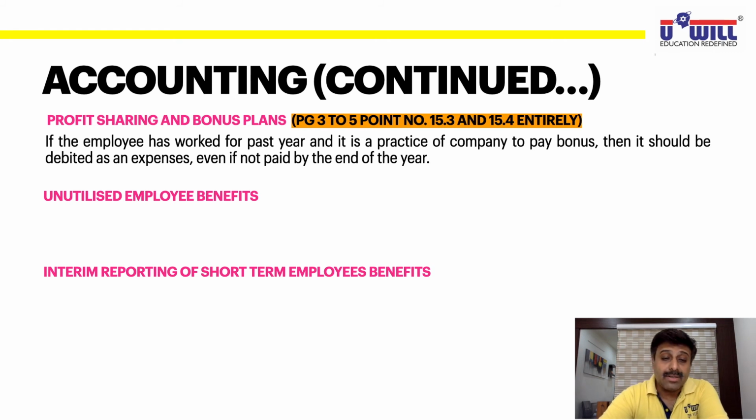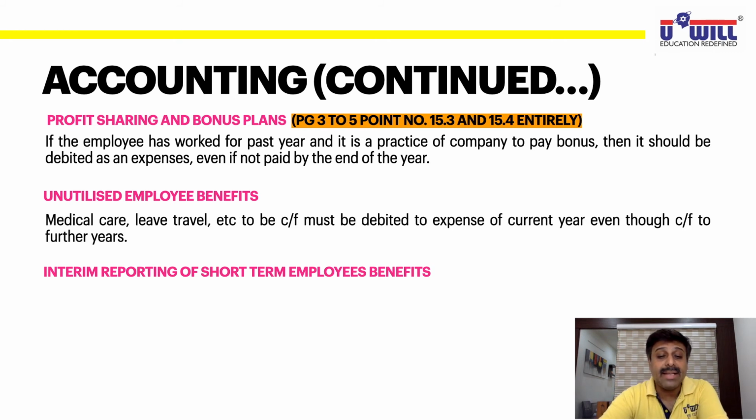Unutilized employee benefits are like medical care and leave travel. Many times the company gives leave travel for 4 years. For 4 years you can accumulate it and then go on one nice vacation with the total accumulated leave travel. You can go to a foreign country also, because if you utilize that leave travel every year, the amount is limited. So if 50,000 is given every year, then in 4 years 2 lakhs get accumulated. After 4 years, you can make a bigger, nicer trip with that huge accumulated money. So if it is unutilized and you're going to take it in future, such as medical care, leave travel, etc.